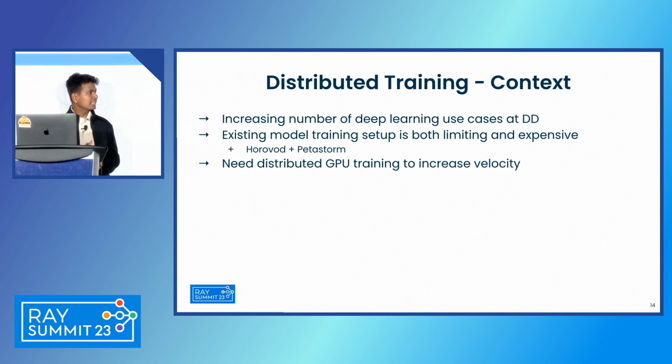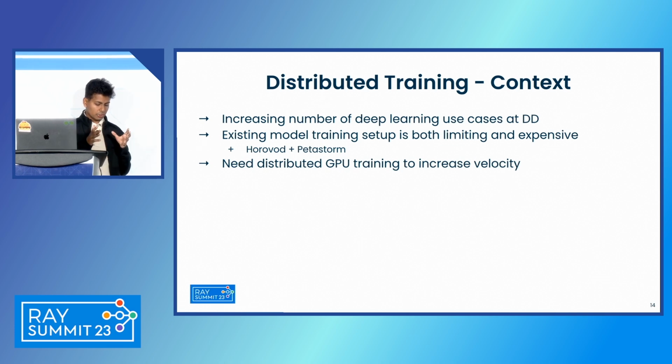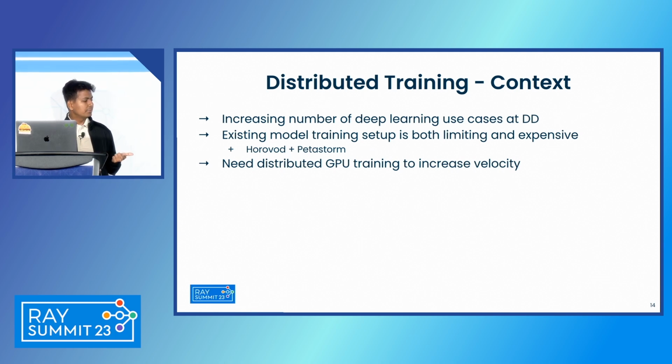It took us weeks, and Cornell in the audience can vouch for this. It took us weeks to set this up for just one model training script. And even though the results were encouraging, this was not easily generalized across all the use cases. And on the other hand, Ray provided easy-to-use APIs with solid documentation. So this is one reason why we decided to conduct a POC of sorts on Ray in Q4 2022.